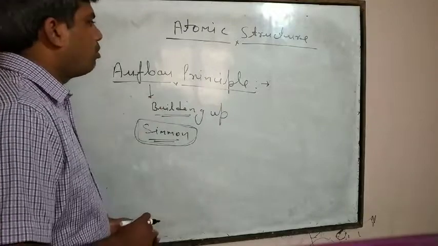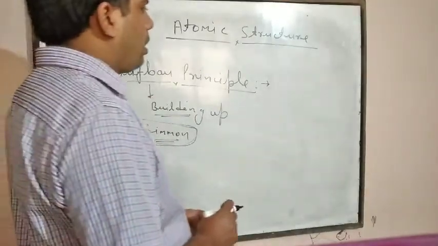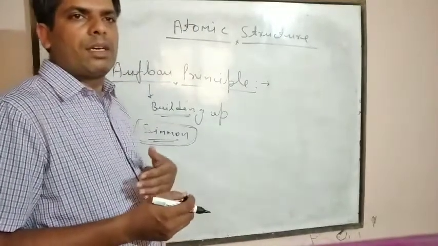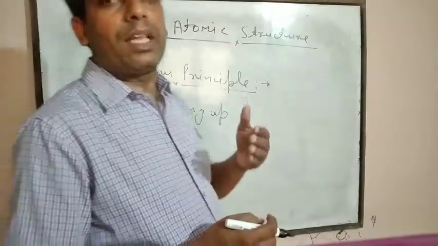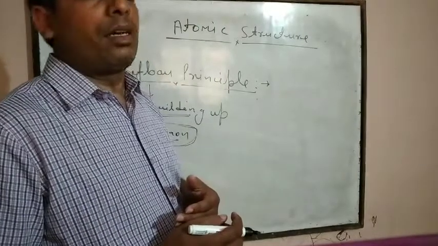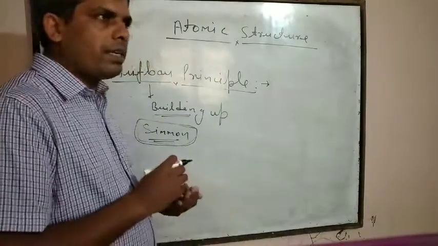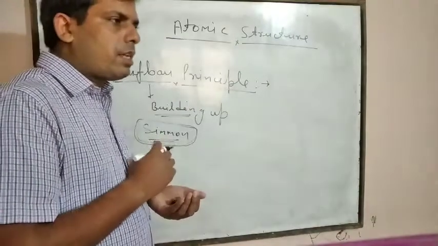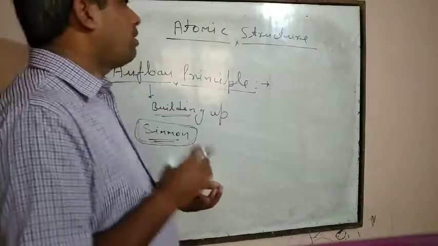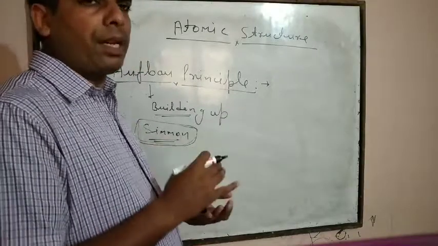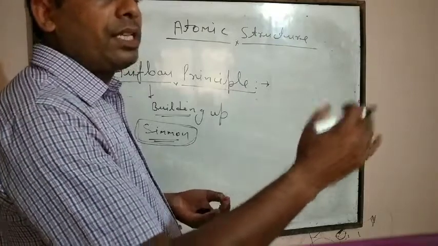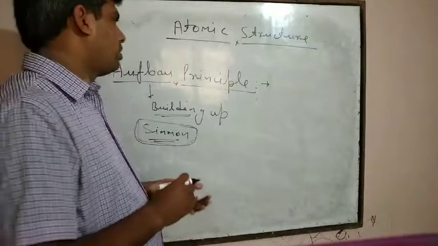According to this principle, electrons are filled with respect to the increasing energy level of orbitals. It means the first electron enters the minimum energy level, and then it starts filling in increasing order of energy level of orbitals.